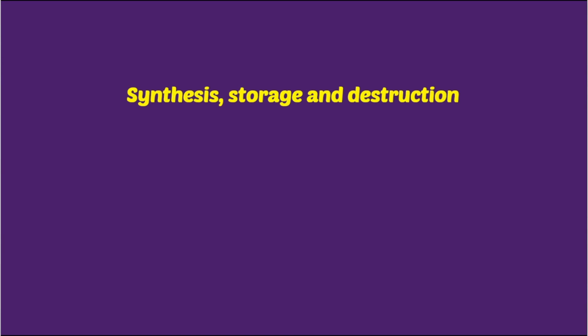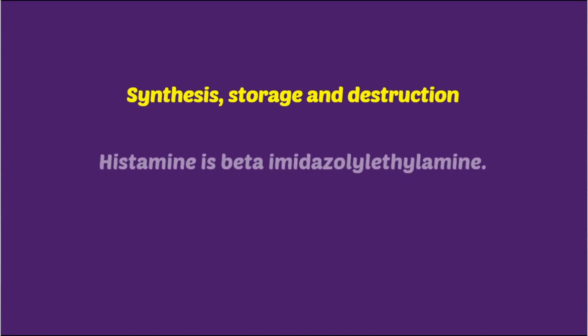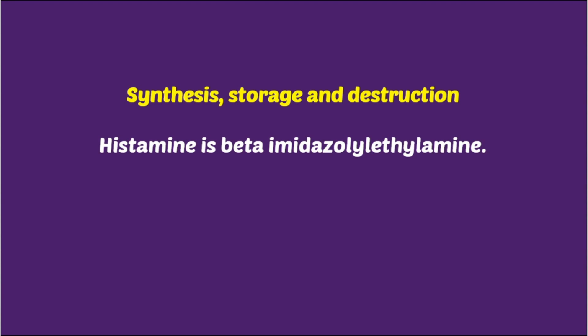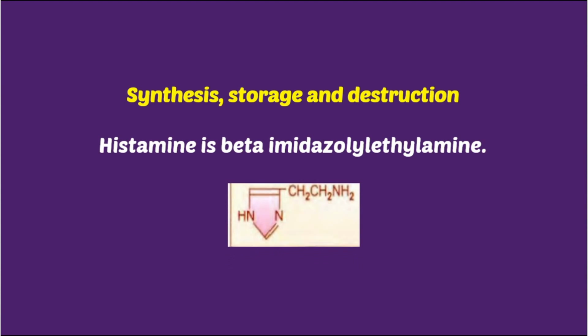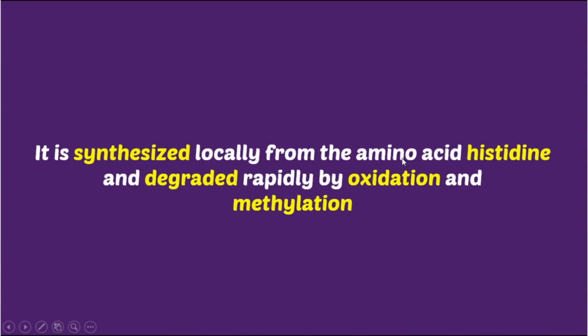Now let's see the synthesis, storage and destruction of histamine. Histamine is beta imidazolyl ethylamine. This is the structure of histamine. This is our imidazole ring and this is the ethylamine part. That's why it is called beta imidazolyl ethylamine. It is synthesized locally from the amino acid histidine and degraded rapidly by oxidation and methylation.